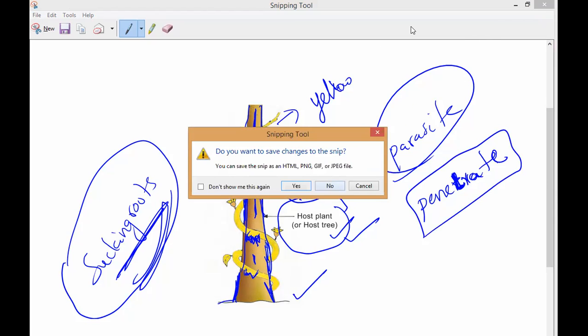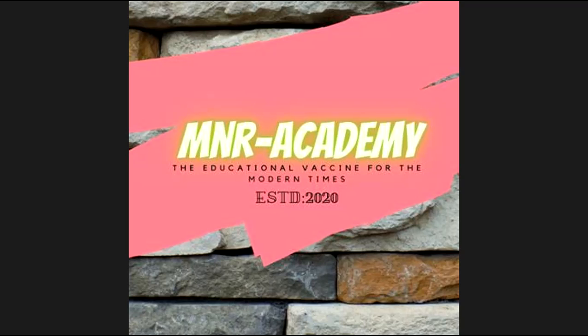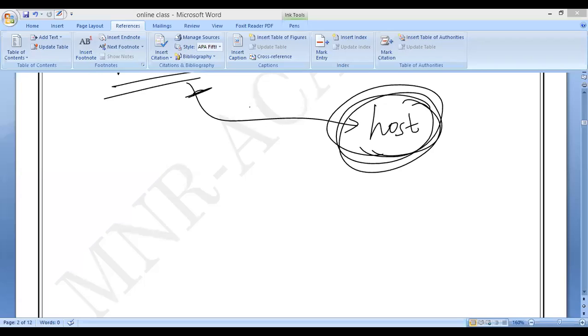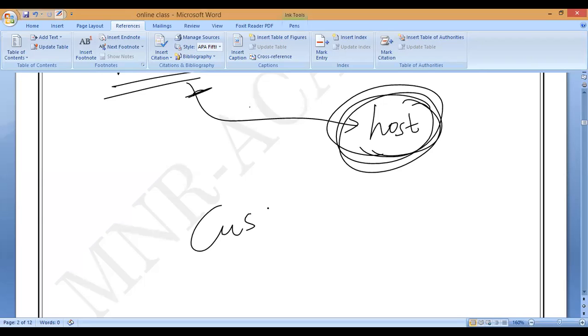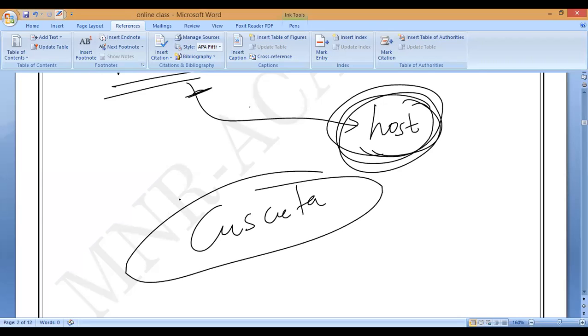Now let us discuss the examples. What are the parasitic examples? The best example is the Cuscuta plant. Cuscuta, C-U-S-C-U-T-A. Cuscuta is the example of parasitic nutrition.